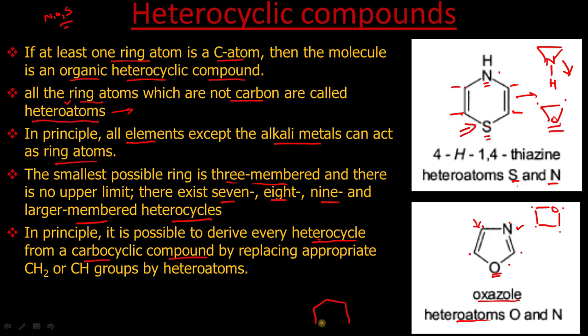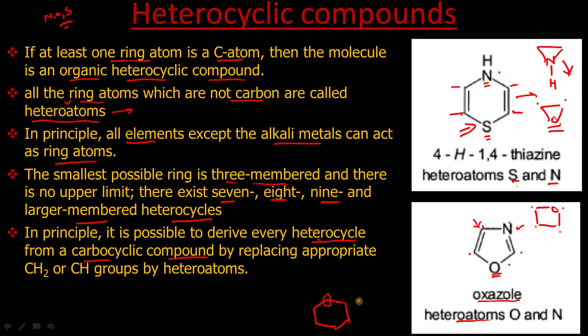This is a carbocyclic ring. Now in order to make a heterocycle from this, we can replace this CH2 group by any appropriate heteroatom.